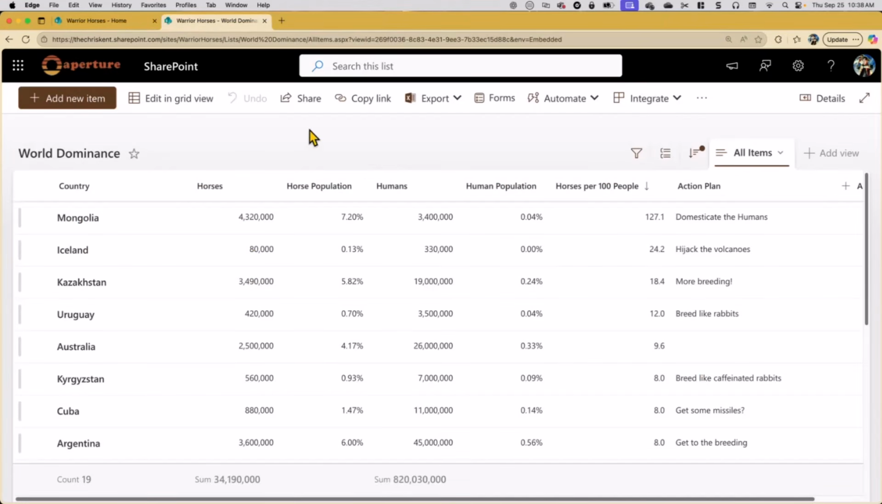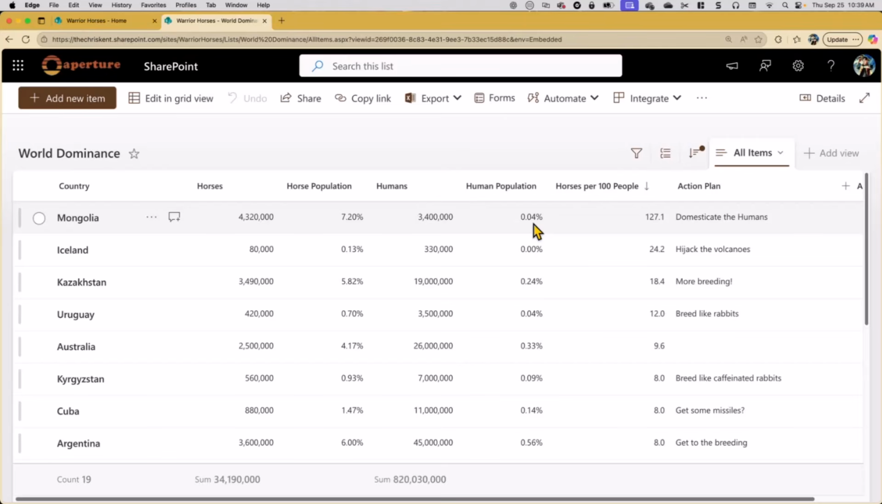All right, so here we go. And these are actual numbers. We have the number of horses, and we have the number of humans, right? And then we've got some calculated columns that are showing us the horse population comparison to the world summary, where there's about 60 million horses out there, and the human population, there's 8 billion. So the warrior horses have some work to do.